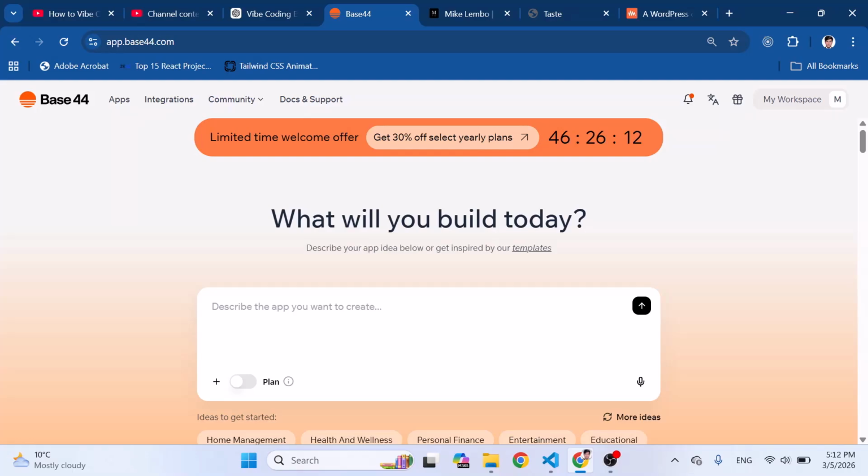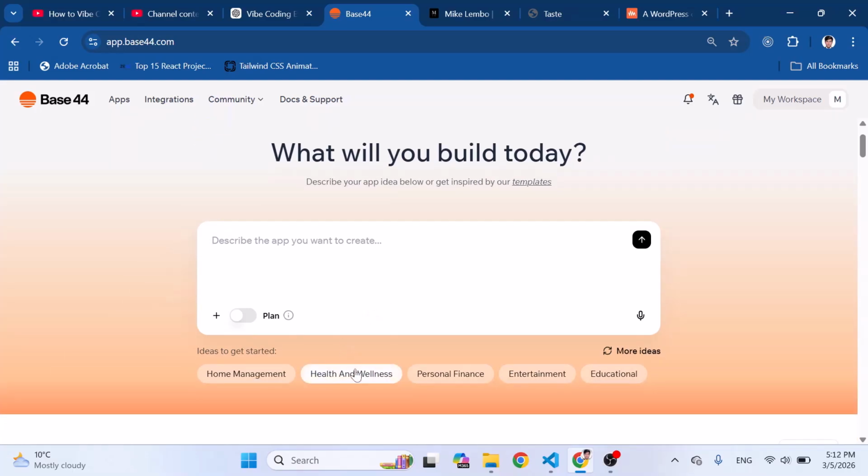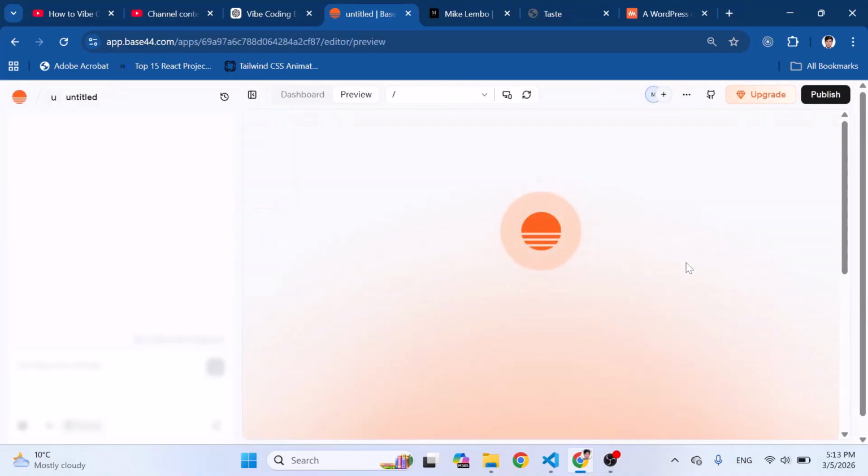For example, we would like to build a habit tracker. So I will write something here. If you don't know what to do here, if you have the ideas, just describe them and it will write the prompt for you. But I will write in simple English here. I wrote: make a habit tracker for my 2026 goals, use blue theme. In simple English, just one sentence, nothing else. Press enter so it will start generating your application.